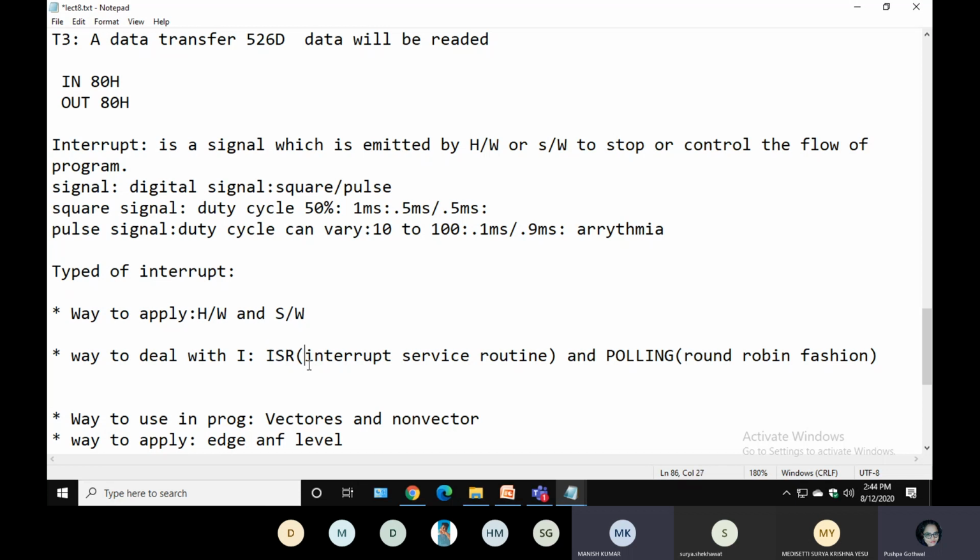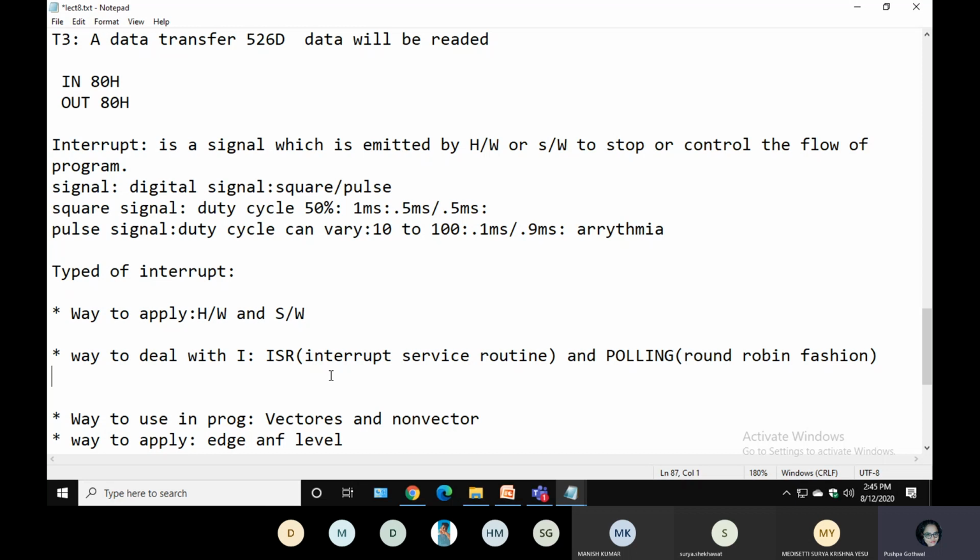Now next I am telling you about ISR. ISR is nothing but an interrupt service routine. With the same condition, I am the processor dealing with the students. I am standing in the center position and the 5 students are surrounded around me. So how am I dealing? I am standing here. If somebody has work, that person will approach me and I will perform the task. If somebody is not approaching me, I don't perform any task.